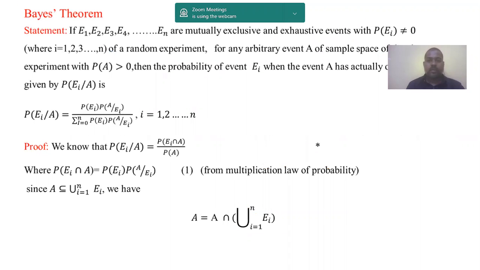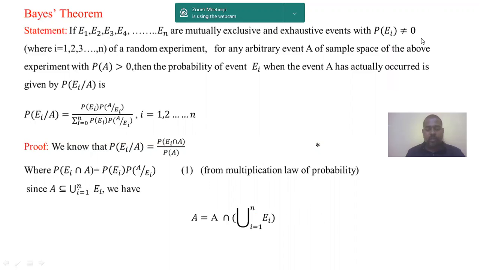Bayes theorem statement: if E1, E2, E3 and so on up to En are n mutually exclusive and exhaustive events with probability of Ei not equal to 0, where i is 1, 2, 3 and so on to n, of a random experiment, then for any arbitrary event A of the sample space of the above experiment with probability of A greater than 0, the probability of event Ei when the event A has actually occurred is given by P(Ei | A) = P(Ei) times P(A | Ei) divided by the summation over i equals 1 to n of P(Ei) times P(A | Ei), where i equals 1, 2, 3 and so on to n.